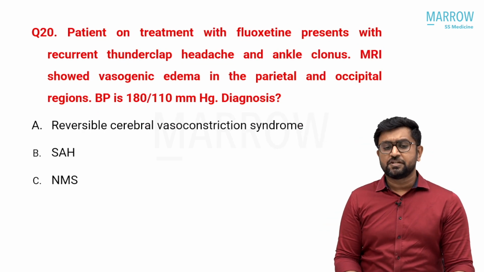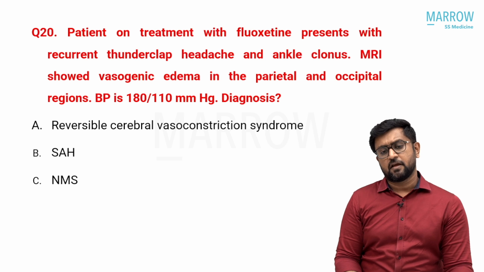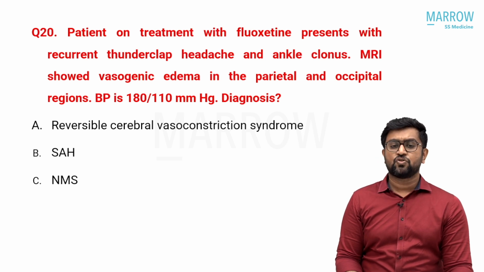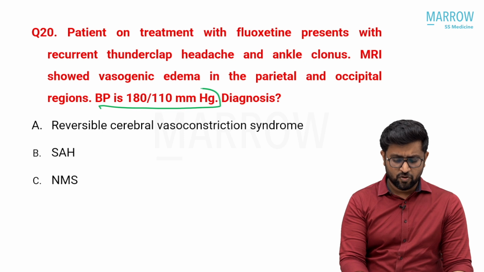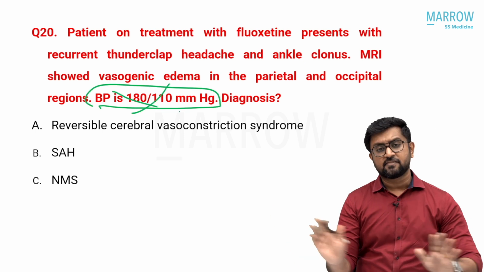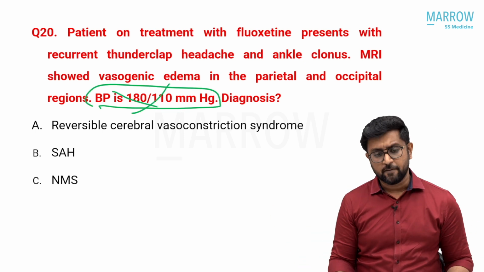Patient on treatment with fluoxetine presents with recurrent thunderclap headache and ankle clonus. MRI showed vasogenic edema in the parietal and occipital region. BP, I am not sure whether BP is given or not. Even if BP is not given, the answer doesn't change. So we will leave that BP thing.